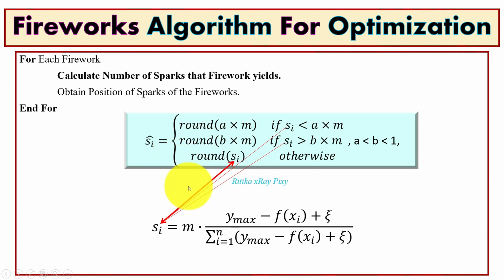this equation to limit the good and bad firework explosion sparks. That means a good firework cannot produce too many explosive sparks, and bad fireworks cannot produce too few sparks. So we will use this equation to limit the good and the bad firework explosion sparks. Here a and b are constants. Si is the spark generated, and we'll check here.